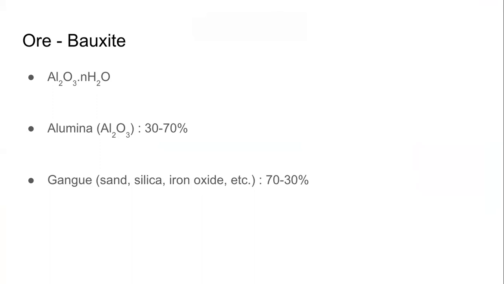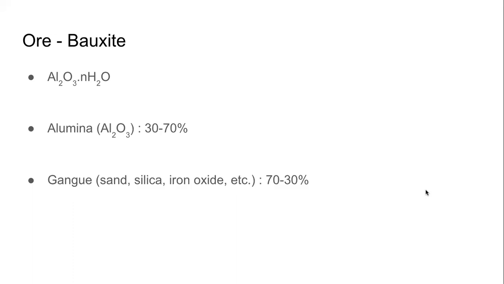Now tell me if you have really understood. What in the bauxite are we interested in? Is it the alumina or is it the gangue? Speak or type. It is the alumina. It's a very silly question to ask, but yes, it is the alumina. Just checking if you're understanding what is what.